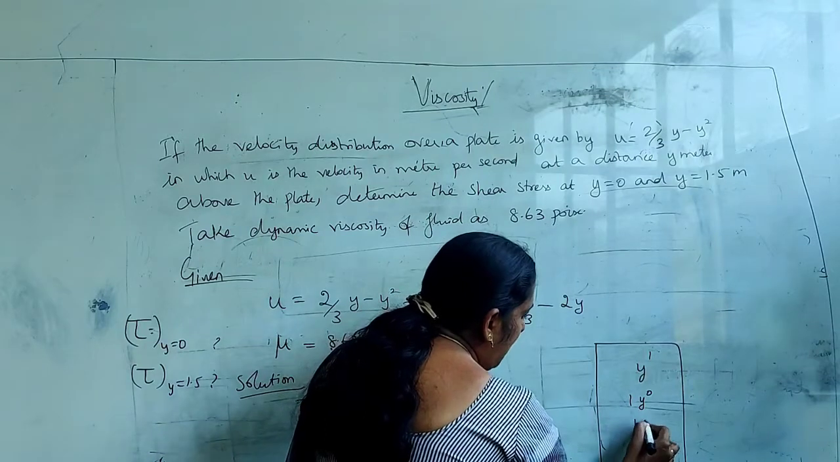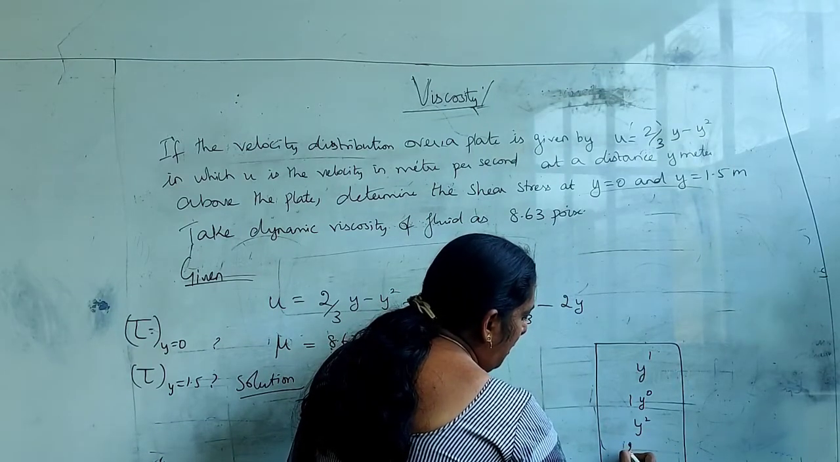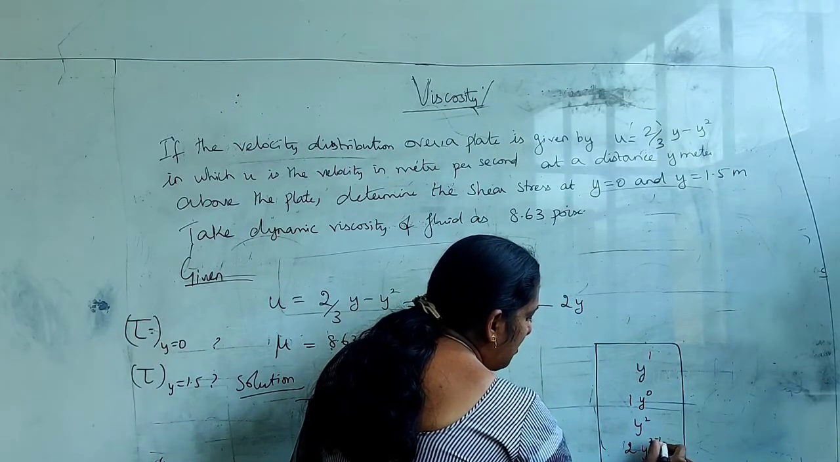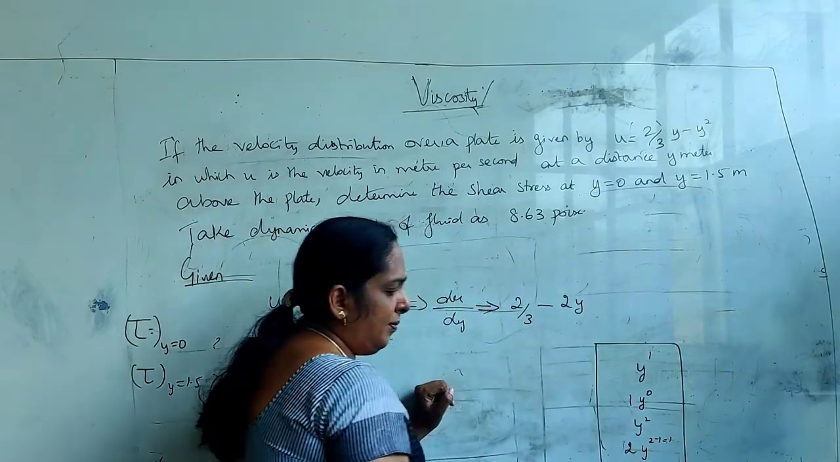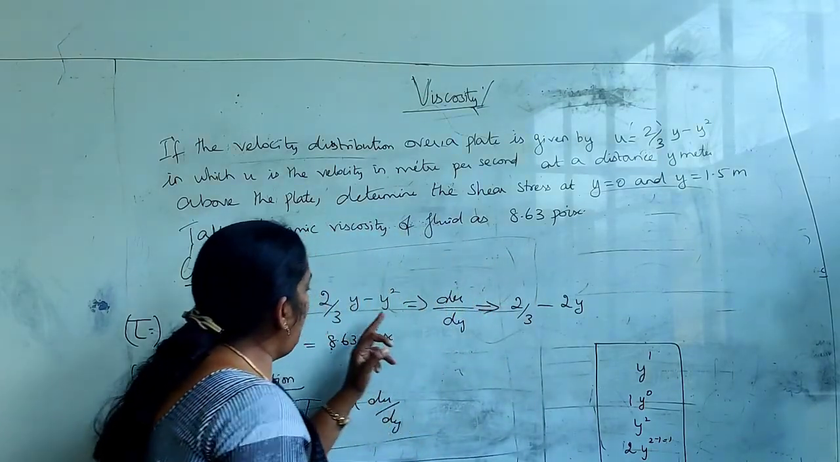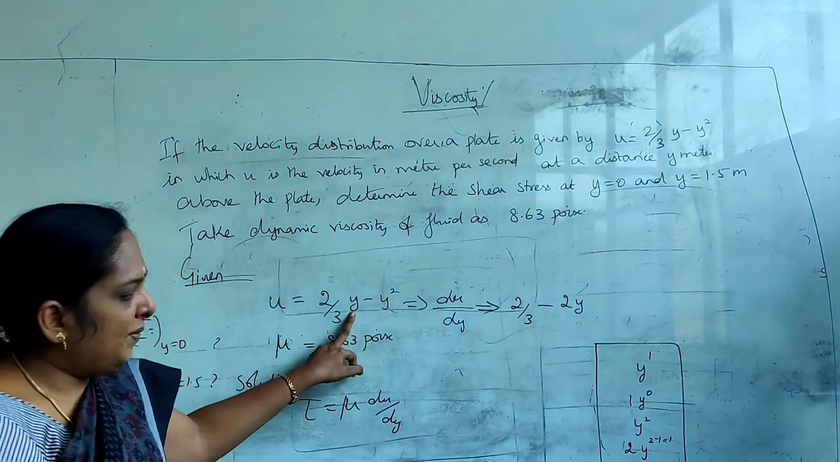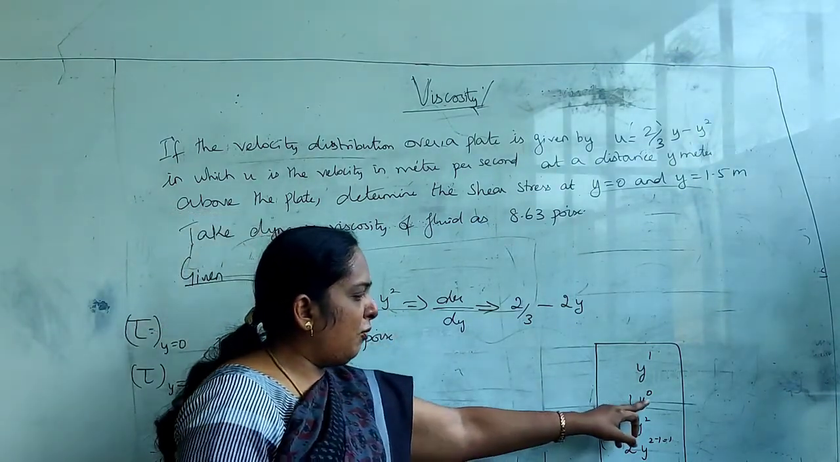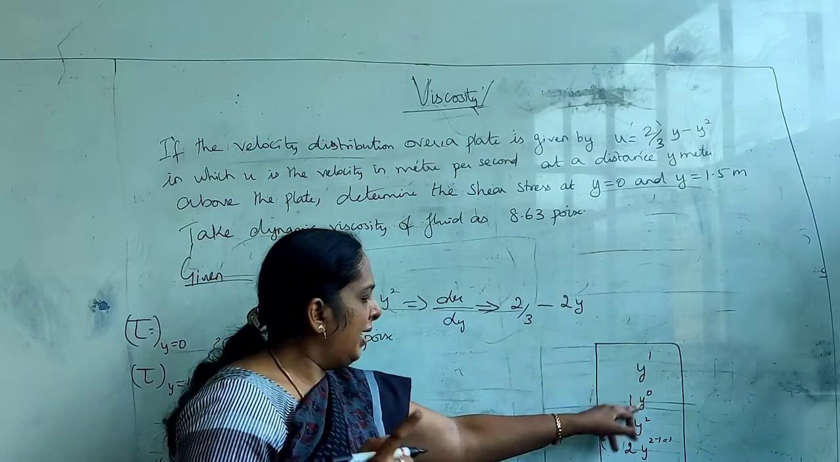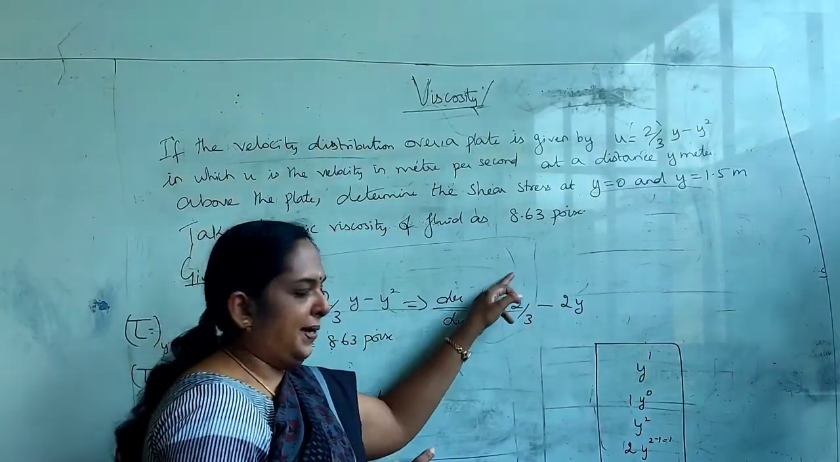Suppose if it is y square, when you differentiate it, it has to come 2y, 2 minus 1, that is 1. Okay, that is 2y. The same way as done here. For y, we have differentiated this. It's 1, y power 0. Y power 0 is once again 1. So we have given only 2 by 3.